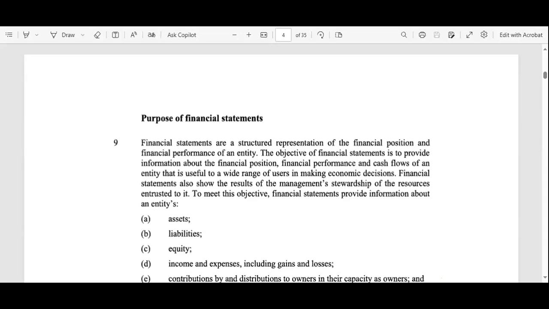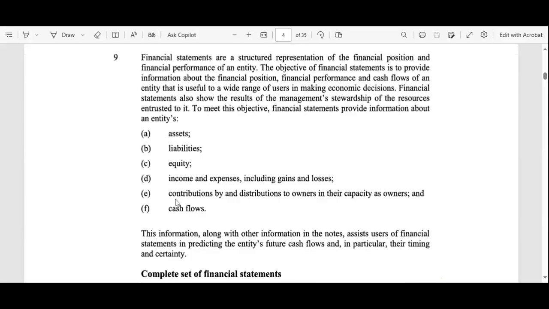Also, if you read further, financial statements show the results of the management's stewardship of the resources to meet the objectives. The financial statements provide information about assets, liabilities, and equity. In the balance sheet we calculate the assets and liabilities. In the statement of changes in equity we think of the equity. In the income statement we think of the income and expenses, and the contributions by and distributions to owners in their capacity as owners, which we see in the statement of changes in equity. And the last one is the cash flow.